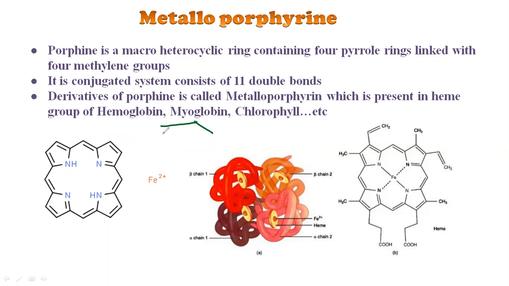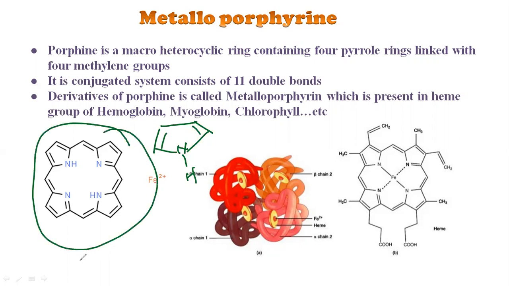We can write this ring like this, with nitrogen. This is called pyrrole, which is one of the heterocyclic compounds, and there are 4 pyrrole rings here. So porphin is a macrocyclic heterocyclic ring, and it is simply a chemical structure.